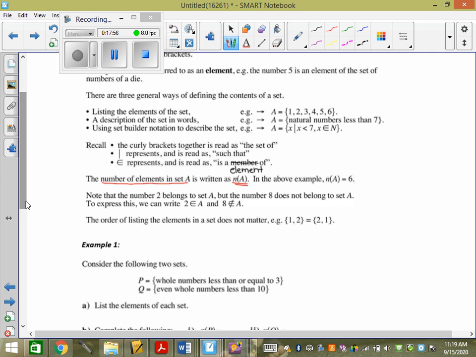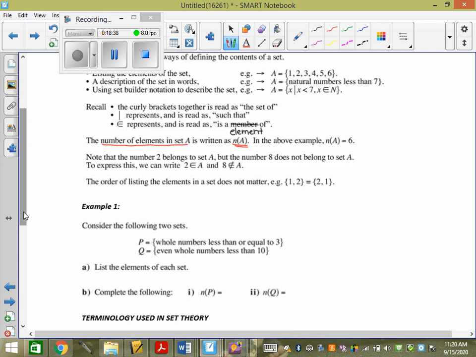Why would we ever ask for the number of elements? Well, in some cases, the number of elements could be 6 or 7 or 8, correct? If I asked you to put it in a numeric response and my answer was 1, 2, 3, 4, 5, 6, is that going to fit in a 4-box numeric response? No. But if I say determine the number of elements in A, you can answer 6, and that does fit in a numeric response, right? So sometimes you ask for the number of elements so that it actually fits in a numeric response rather than listing what the elements are. Okay?